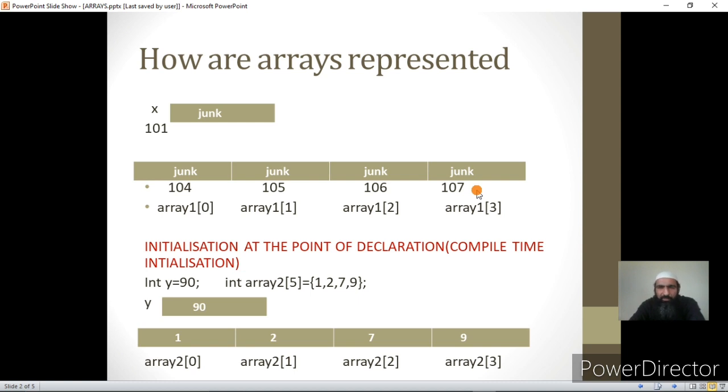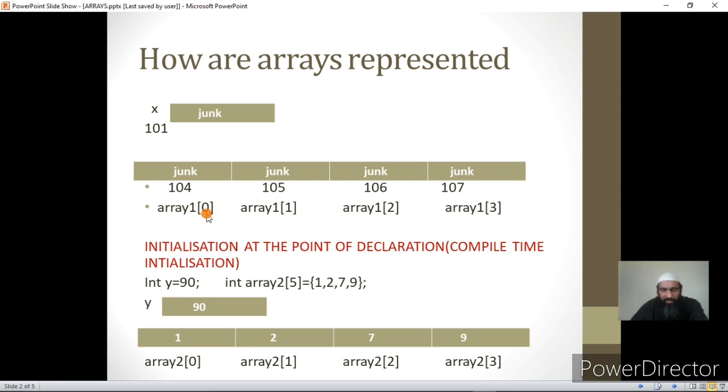How we give the unique name to the location is simple. You give the array name followed by square braces, and then you give the integer for the first variable as 0. So the name of this location is array1[0]. I will read it as array1 of 0. You should understand it is array1 square braces 0.